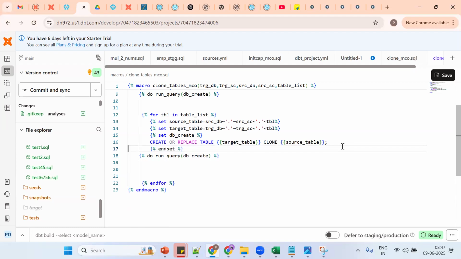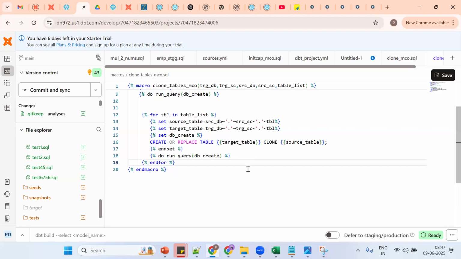1 second, let me complete, I'll explain one more time. So tell me what exactly we are trying to do. This is the variable, local variable, we are trying to access it. Next thing is create or replace table. So see, we need to put set and end set. Now tell me how many times this will loop. Line number 2, line number 12 to line number 22. Table list, how many you get? However many tables we are passing, that many times it will get executed successfully.